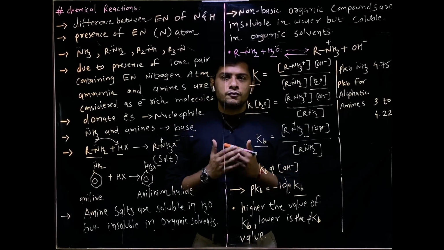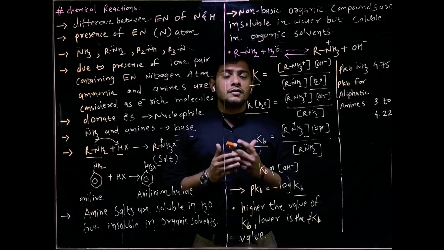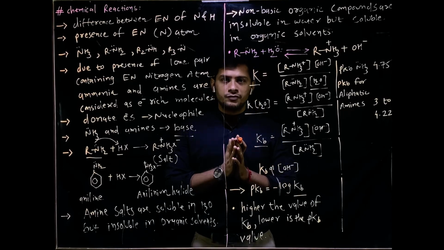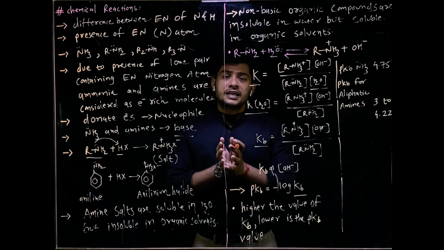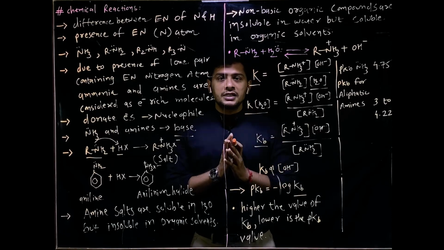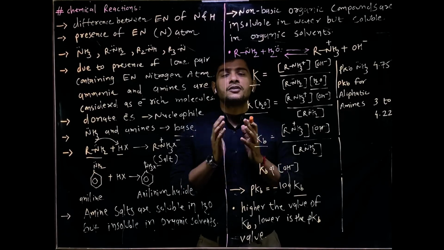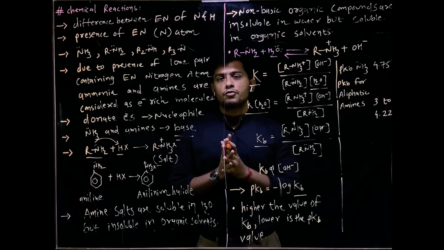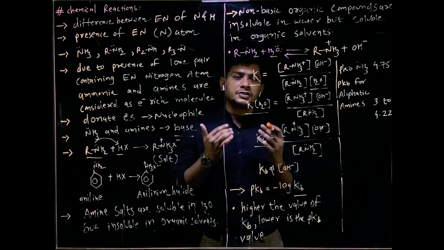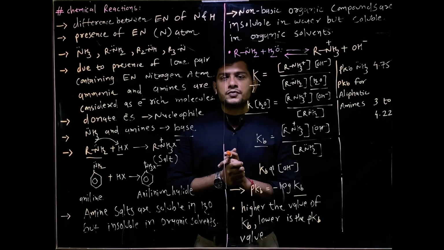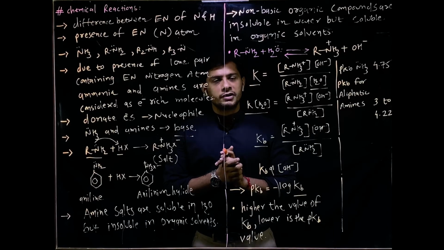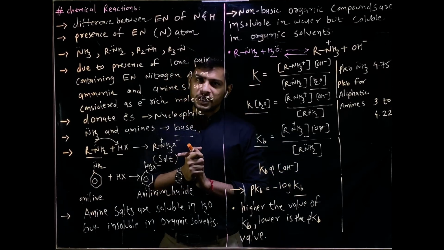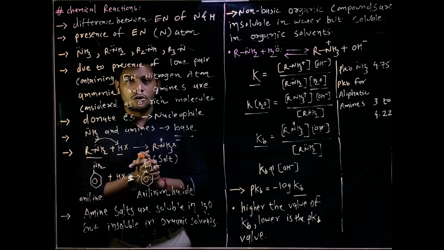Now students, further we'll compare the basicity of different amines with ammonia and with each other, primary, secondary and tertiary amines in different states, that is gaseous state and liquid state. We'll see different concepts for the comparison of basicity of different amines and ammonia, and we'll further see the basicity of aromatic amines as well. First, you all take a screenshot of this lecture, and then I'll continue the difference between basicity of amines.